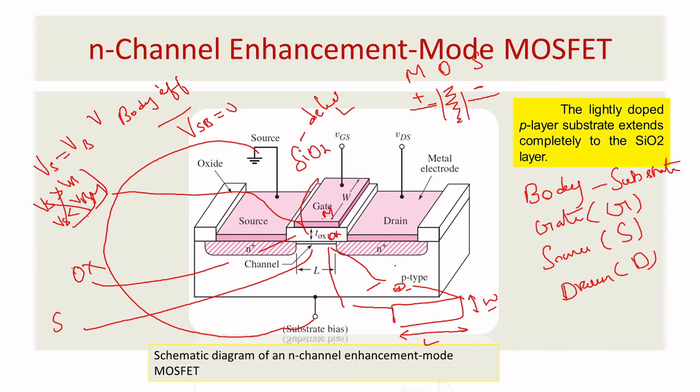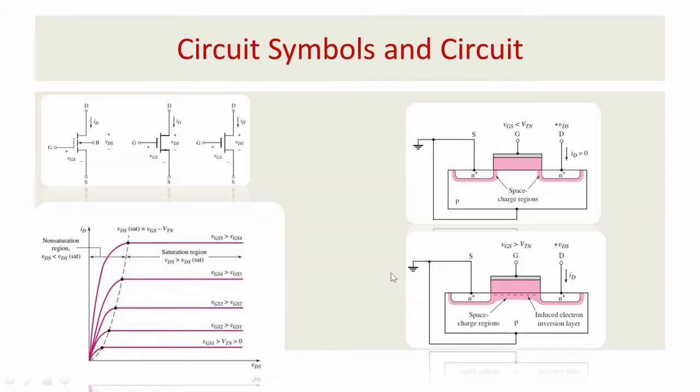Now I will explain what you mean by enhancement mode. Basically, that is the n MOSFET. See, when you go for the NMOS enhancement MOSFET, what you want to understand here is that the channel is absent. There is no channel. If you don't have a channel, the electron from this point to this point is not possible to move. I want to create the channel. When the channel will be created, that you want to understand.